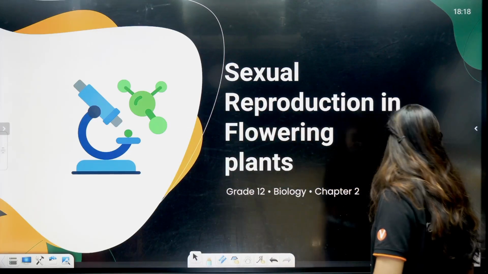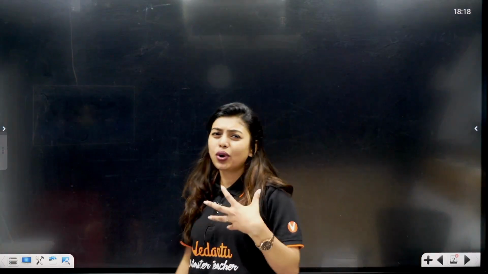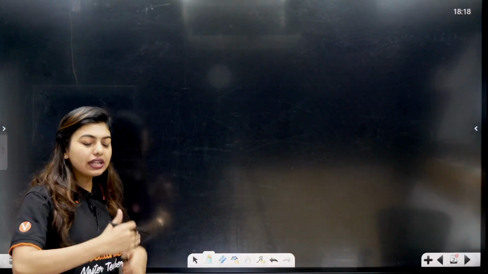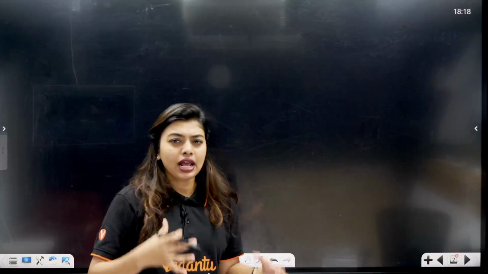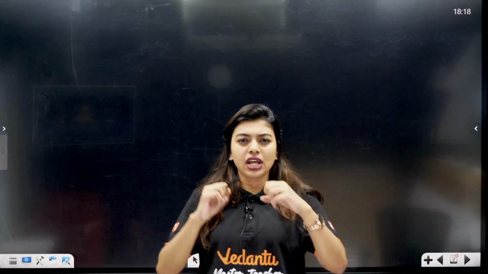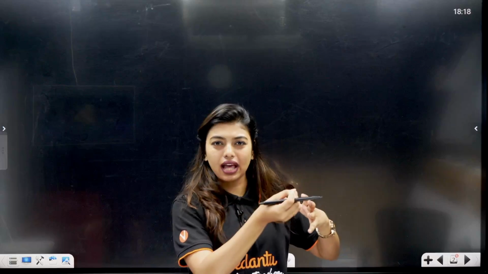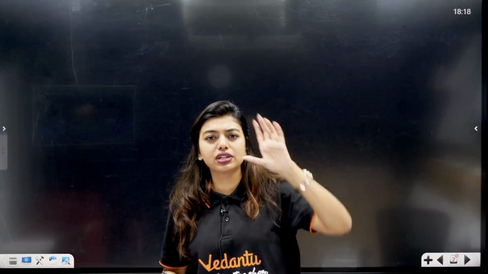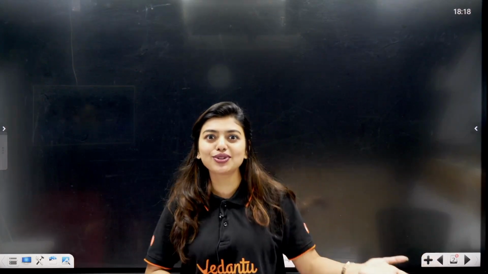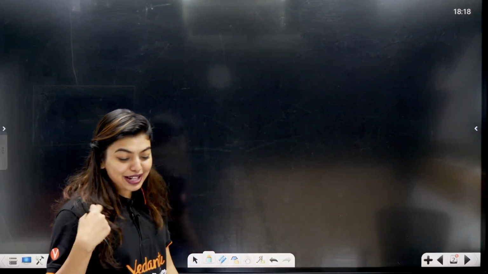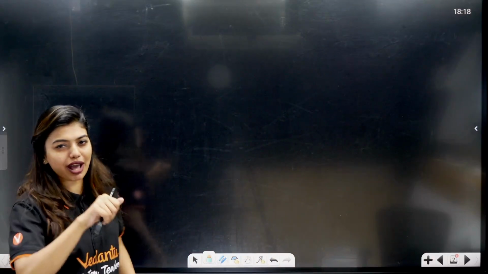Before I go to outbreeding devices, you should understand what this terminology is. When a plant undergoes continuous self-pollination, what exactly happens? The stigma, the style and the ovary are the female part, and then we have the anther. The pollen grains from the anther of the same flower fall onto the stigma of the same flower. Continuous self-pollination leads to something called inbreeding depression. So plants also have depression. Can you believe that? Then how can we complain about our depressions, right?